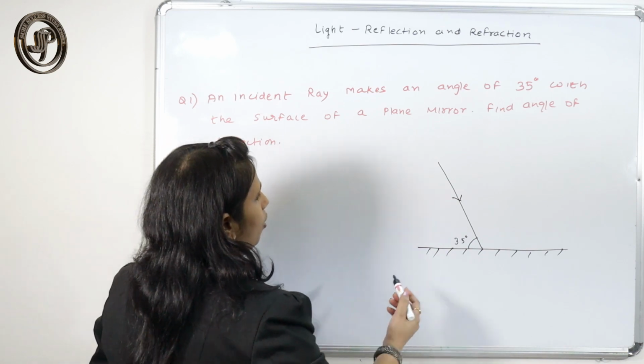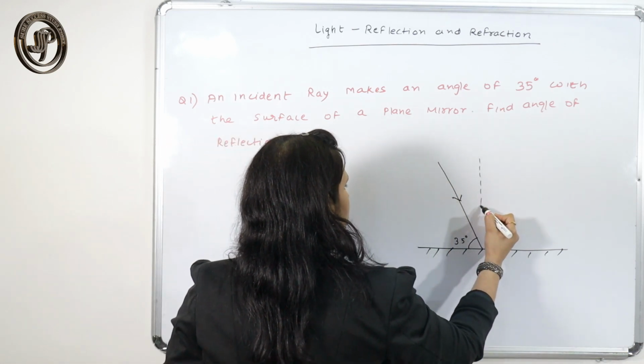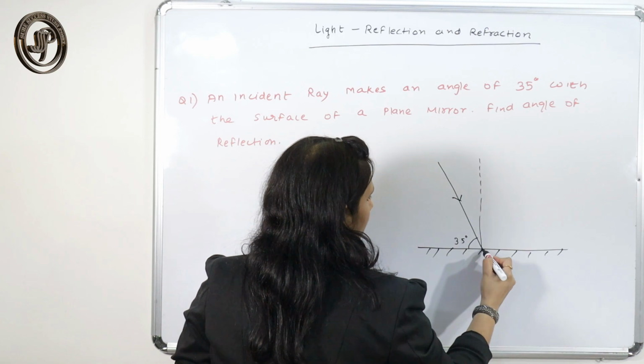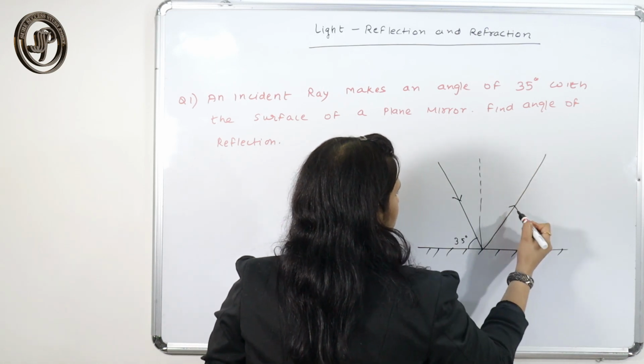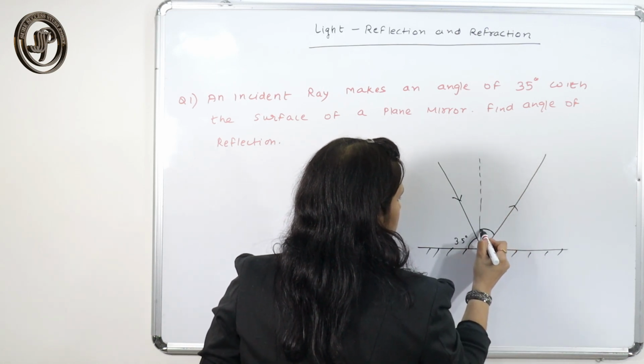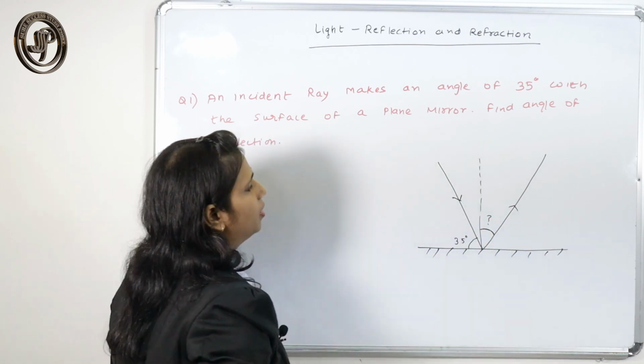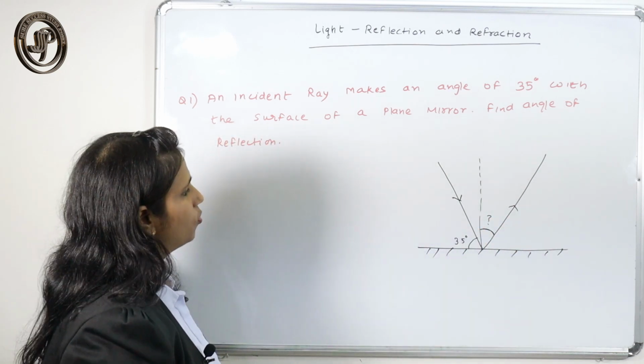What is the angle of reflection? This is your normal, and this is the angle of reflection. So in this question you have to find this angle.